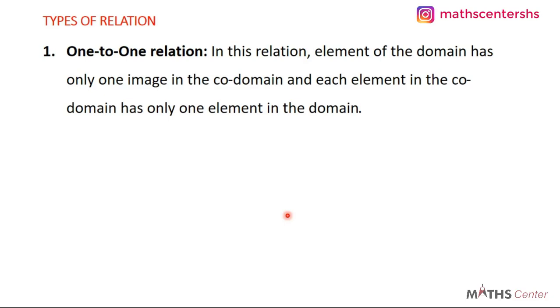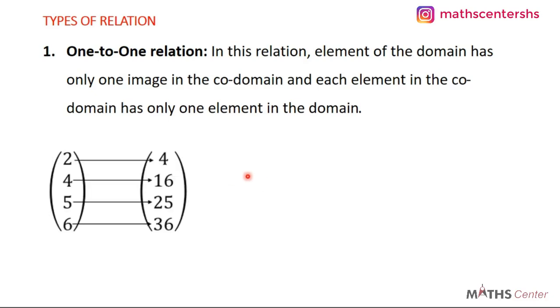In this relation, each member of the domain has only one image in the codomain, and each element in the codomain has only one element in the domain. That is clear, right? So in one-to-one relation, each member here in the domain has only one image in the codomain. You now understand what a domain is, what a codomain is, and what an image is.